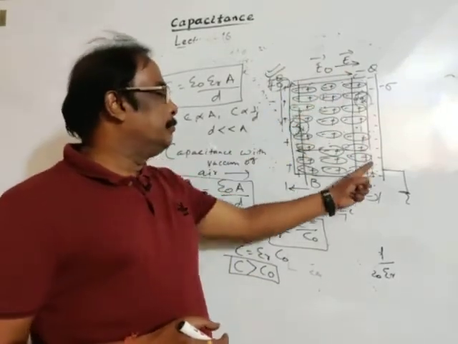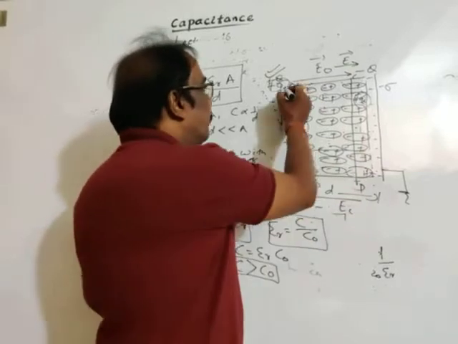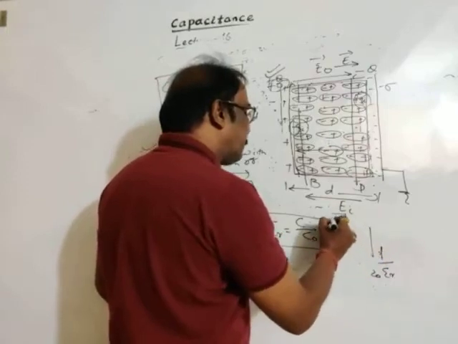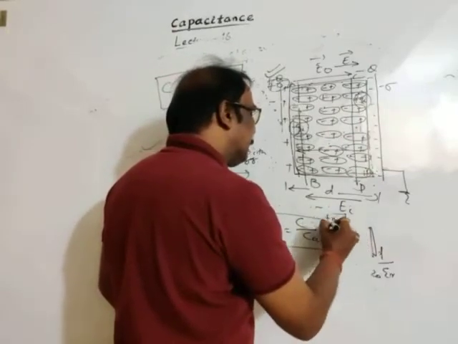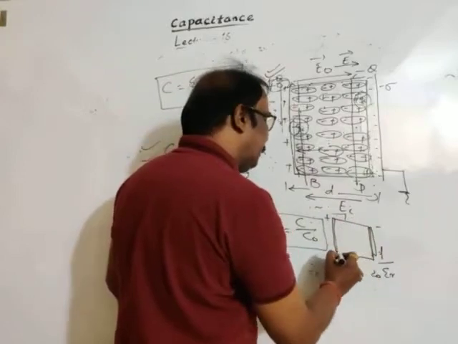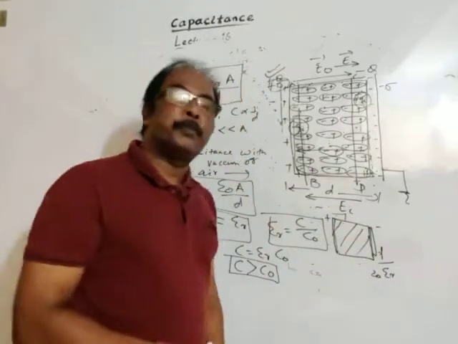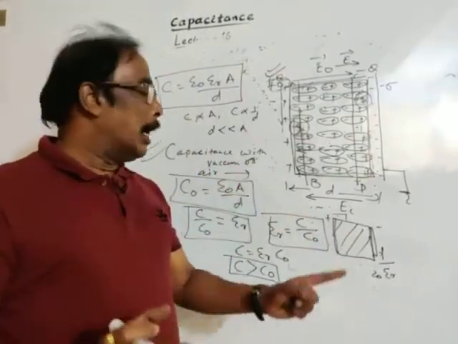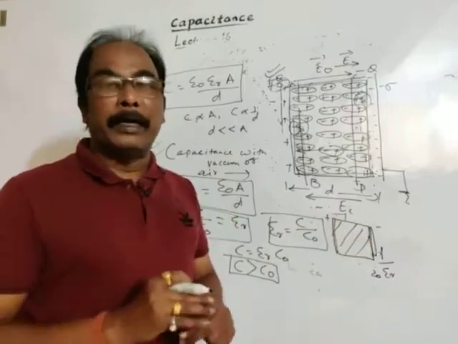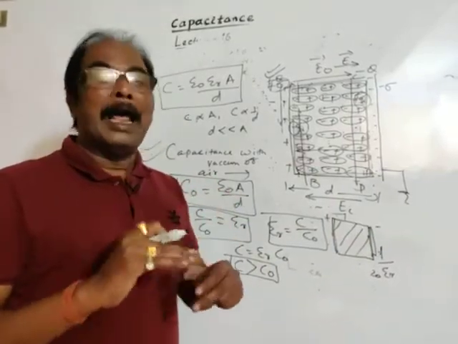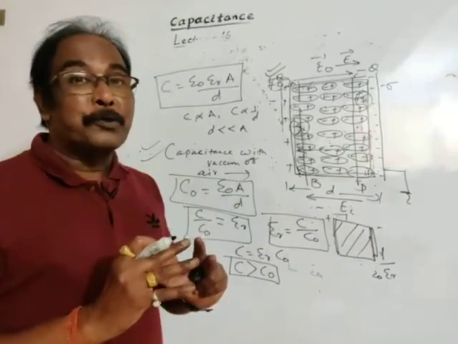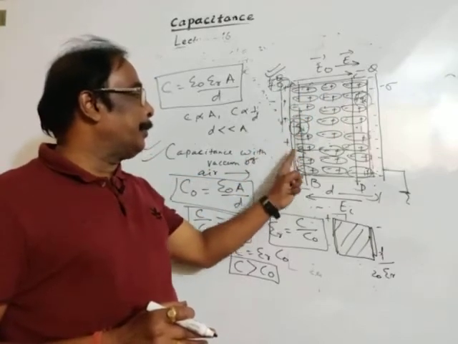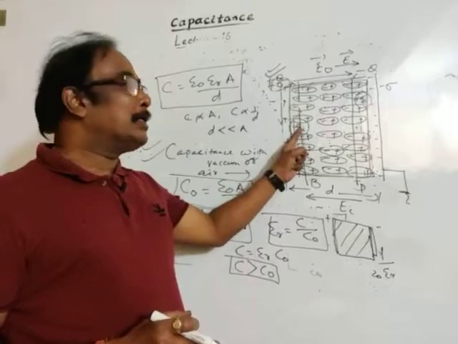Again, see, the complete space is filled with dielectric, means the two oppositely charged plates, this is the positively charged plate, this is the negatively charged plate, and this dielectric medium is completely filled in the space between the plates. So dielectric medium acts as an insulating medium in between the plates. Also, dielectric medium allows electrical induction through it. Negative charges appear near the surface of the positively charged plate.